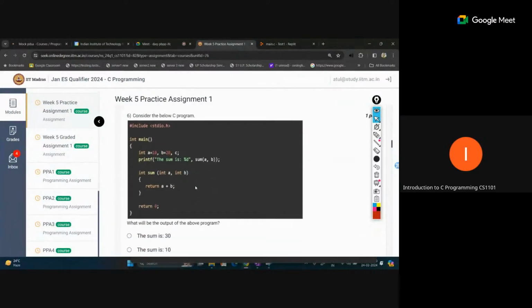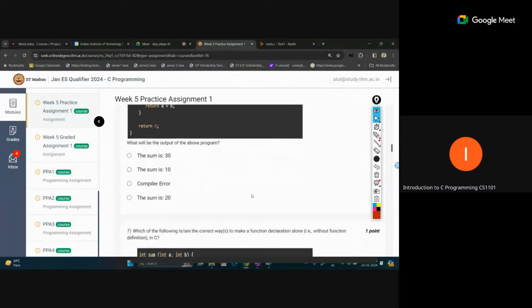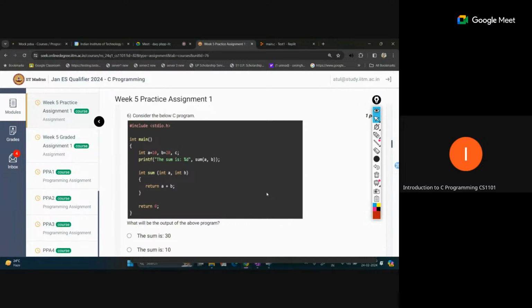Next question. Consider the below code, and what will be the output of the above code? Here the code is given. In this question, inside the main function, we have defined another function. This is not the correct format to write a separate function, because we cannot define a function inside another function. Here the sum function is defined inside the main function, so this is not correct. It will give a compilation error.